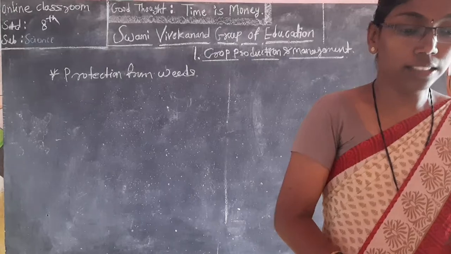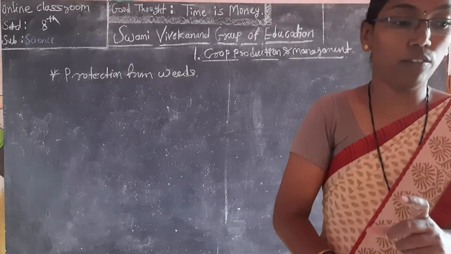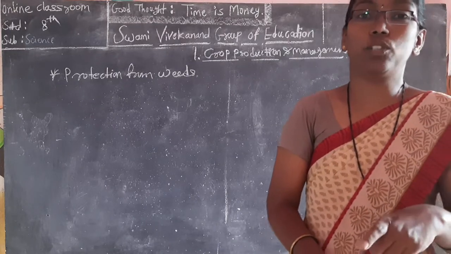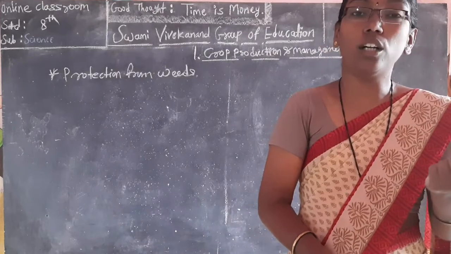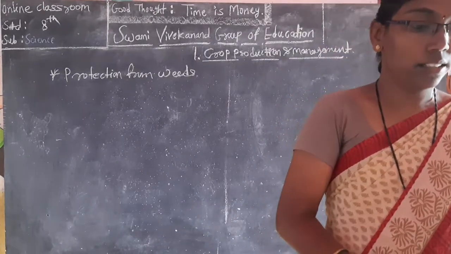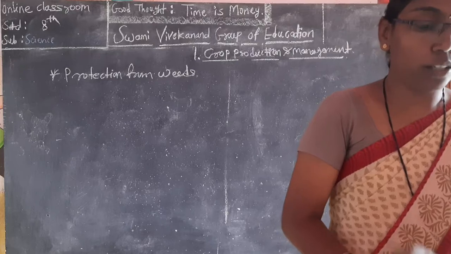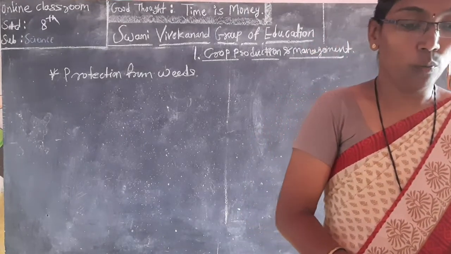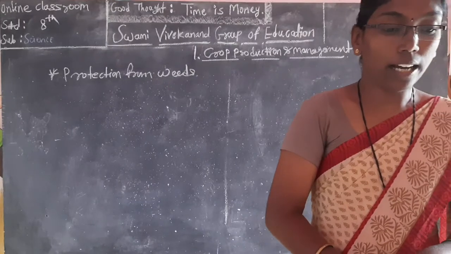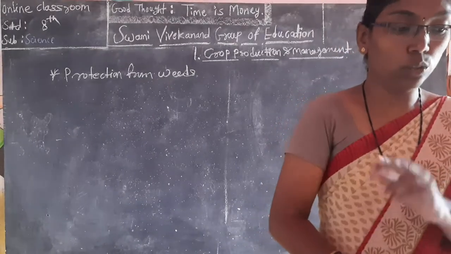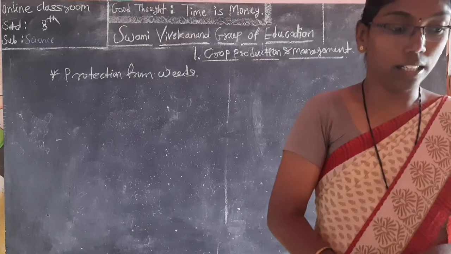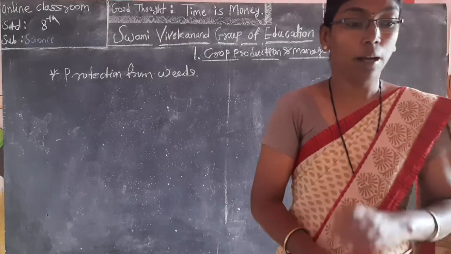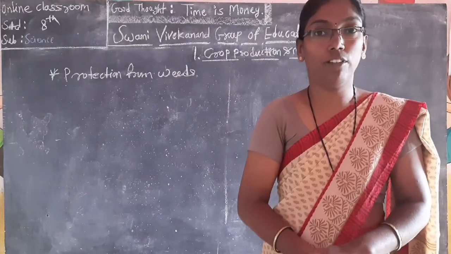Weeds are given specific names, which are not useful. First, wild oats and amaranthus. These are two examples of weeds. Weeding can be done in two ways: manual weeding and chemical weeding.